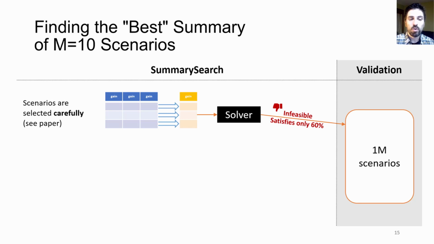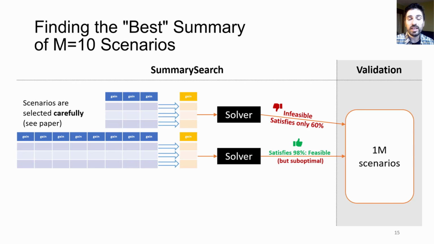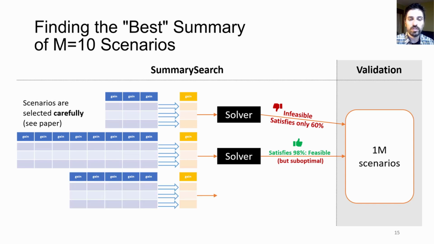We need to increase feasibility. Summary search does so by increasing the conservativeness of the summary. And that's easily done by taking the min of more scenarios, 8 in our example. Suppose the solution is now feasible. It is likely suboptimal. Now we also have the chance to improve on optimality. Summary search does so by now reducing the conservativeness, taking the min of fewer scenarios, 5 in our example.